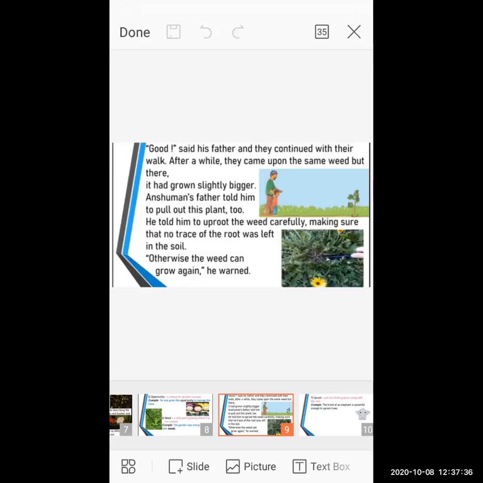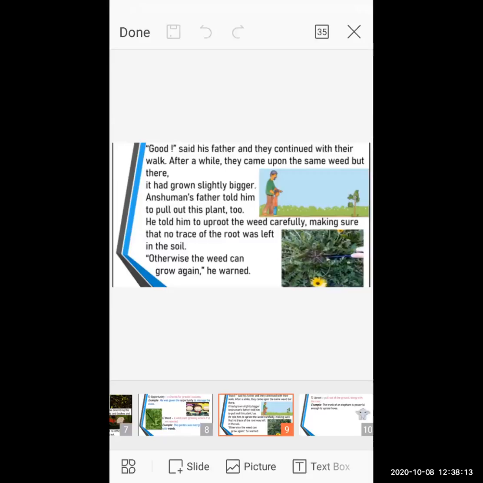You have to remove this plant, and this time you have to do it properly. Not a single piece of the plant should be kept on the soil. If a single piece of the plant is kept on the soil, the plant will grow again. And we don't need this kind of dangerous plant in our field. So carefully you have to pull it up. Make sure there is no trace of the root. As I told you, students, a small piece of the root should not be left over there in the soil. Otherwise the wheat can grow again.